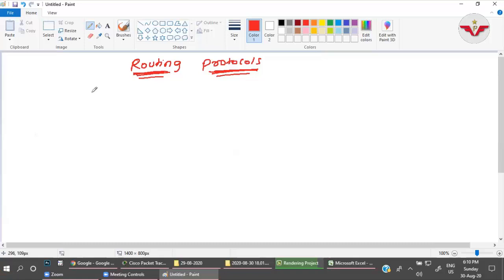One is static and another is dynamic. If you look at the terms static and dynamic, they themselves say what they mean. Static means manually and dynamic means automatically, right?